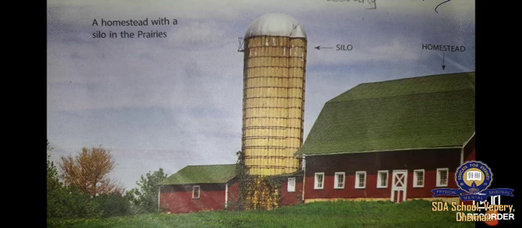Thus only a few workers are needed to cultivate thousands of hectares of farmlands, because they are using so many machines. So they need very little human labor. This is a homestead and this is a silo.